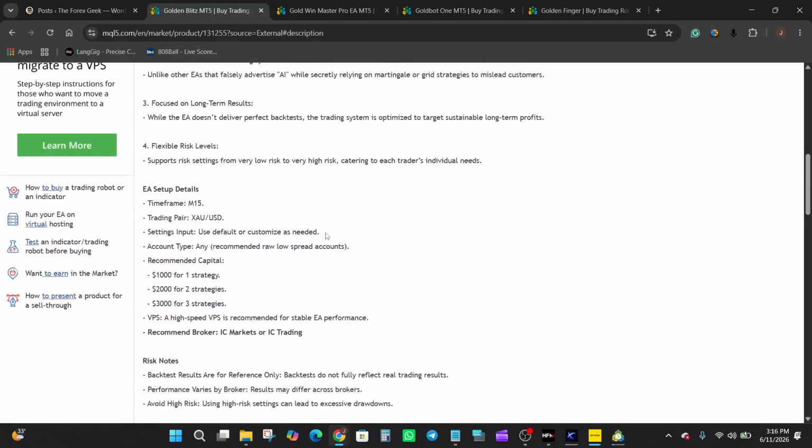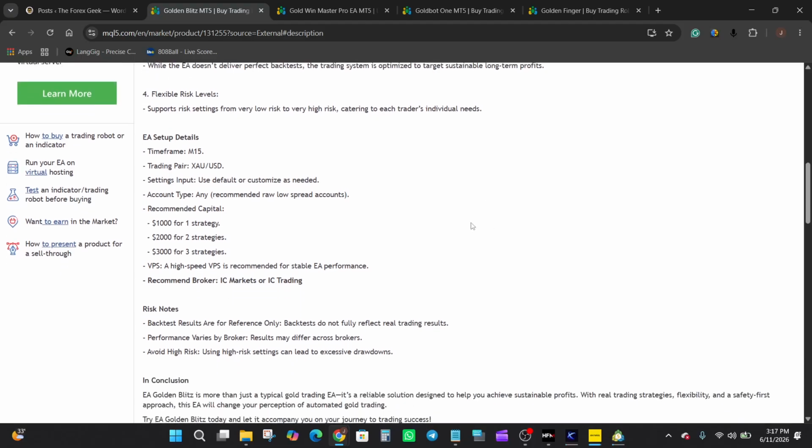Moving further down the page, the setup recommendations are clearly outlined. The EA is intended for XAUUSD on the M15 time frame and can be used on any account type, although low spread raw accounts are recommended. Capital recommendations vary depending on how many of the available strategies are enabled, ranging from one strategy up to all 3 strategies. The developer also recommends using a high-speed VPS for stable operation.